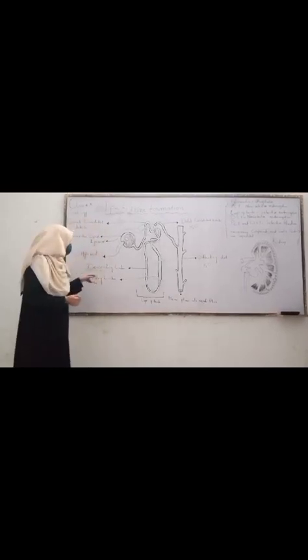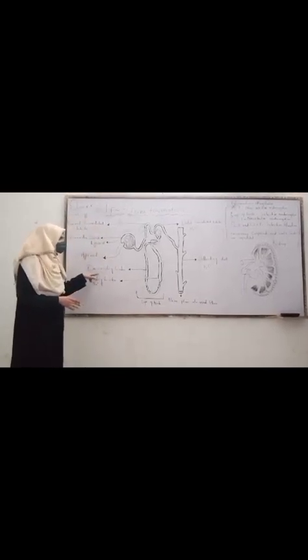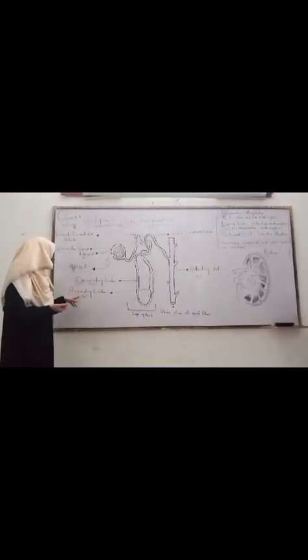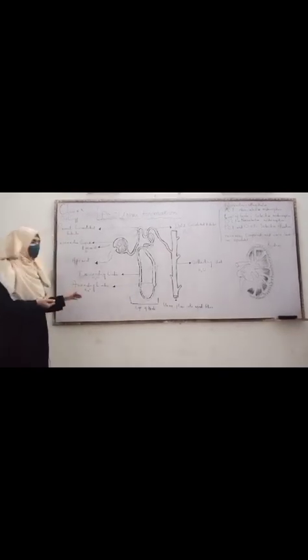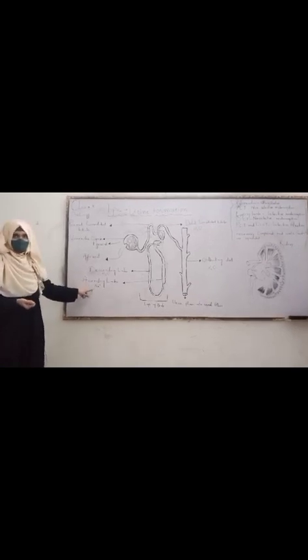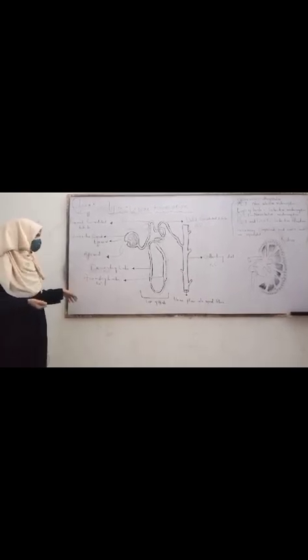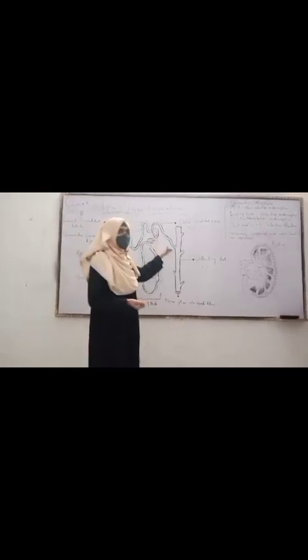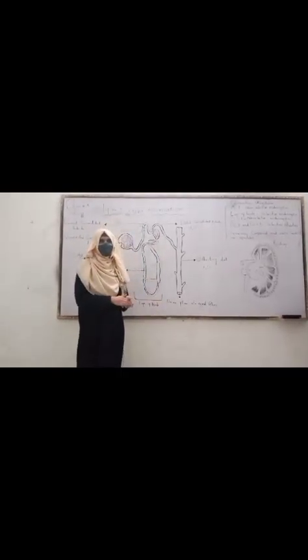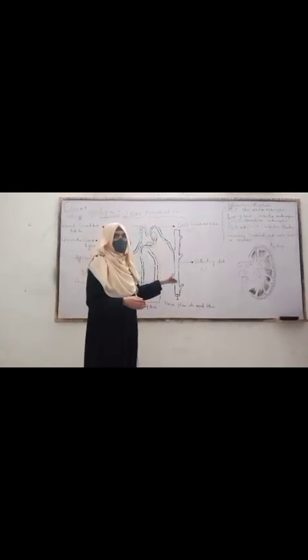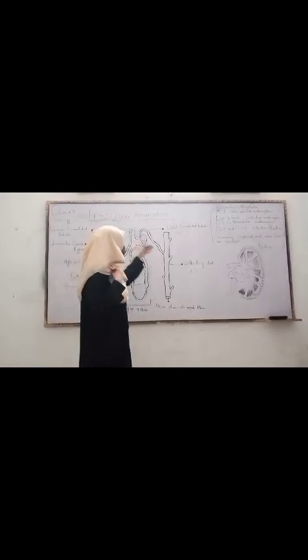In the descending limb of loop of Henle, the H2O is reabsorbed with a very selective choice. And then after the descending limb, we have ascending limb. Here again, the selective reabsorption takes place of sodium. Sodium is selectively reabsorbed in the ascending limb. Then in the distal convoluted tubule, the H2O is reabsorbed without any selection, as I mentioned earlier. And at the same time, the waste products are filtered from the H2O.